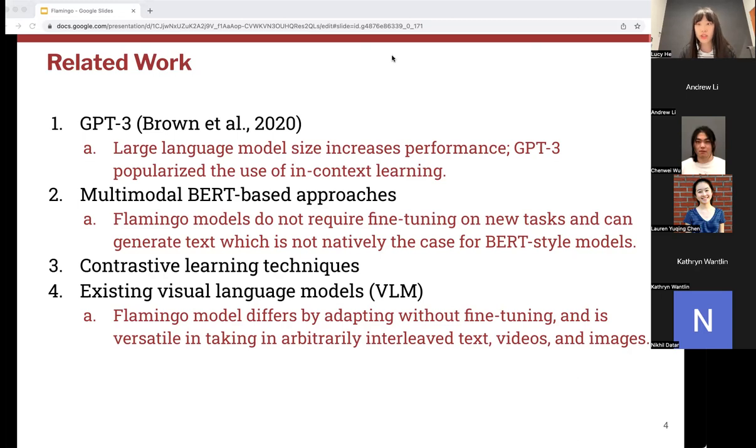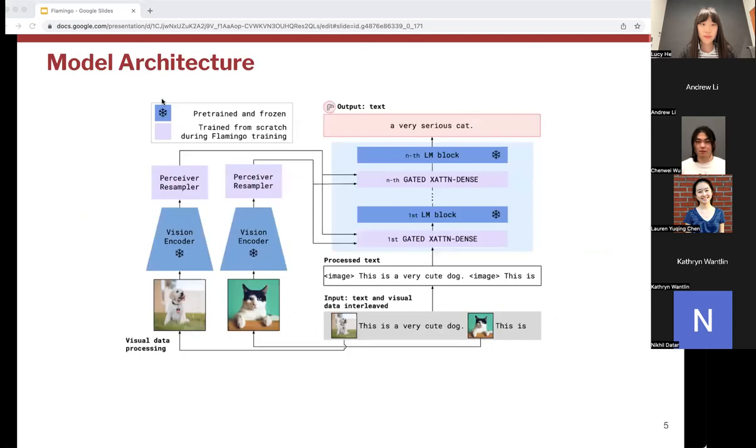Flamingo models actually share a lot of similarity with the existing VLM models, including the cross-attention, and leveraging pre-trained models, so we don't have to train everything from scratch. But the difference is that it adapts without fine-tuning, instead of having to do a separate set of fine-tuning at the end of training. And it is also versatile in taking in arbitrarily interleaved text, videos, and images. We'll see how Flamingo accomplished that in a couple of moments.